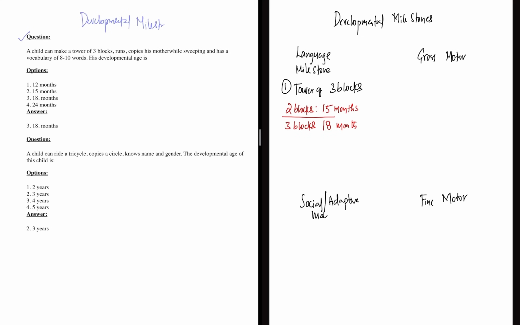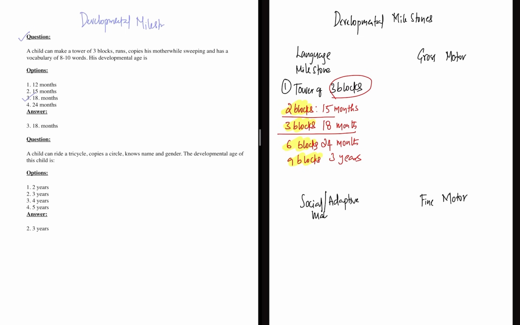Next, followed by 6 blocks at 24 months or 2 years. Then 9 blocks, the child can build a tower of 9 blocks at 3 years. So, 2 blocks, 3 blocks, 6 blocks and 9 blocks. Because they have asked about 3 blocks, the age is 18 months. So straight away you can go for 18 months. The first itself is giving you a clue. If you know one of the milestones, it's okay.